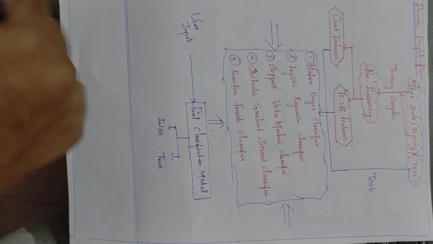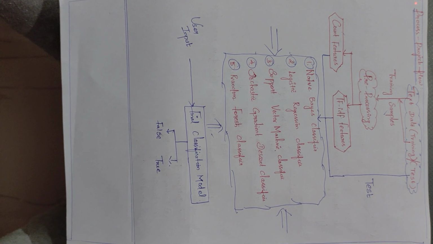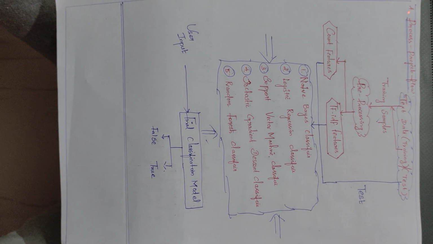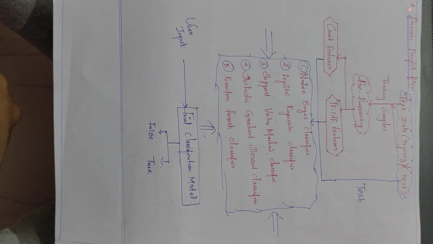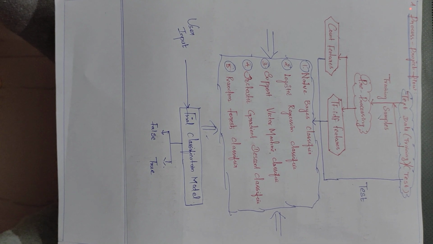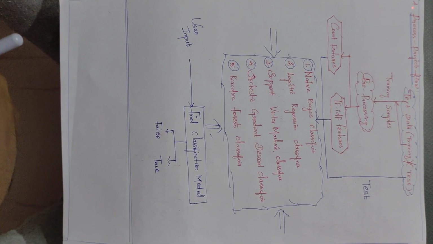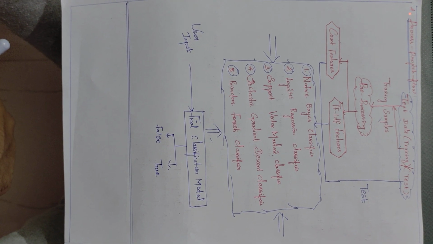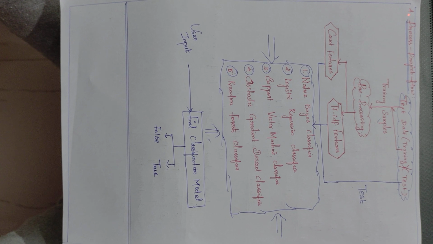Once it is finalized, we give the user input here. Then you check whether the information is false or true. If the information is true, it has been clearly identified. If the information is false, it has been identified as false information detected. True information has been detected. This is the project flow of deep learning using fake news detection.